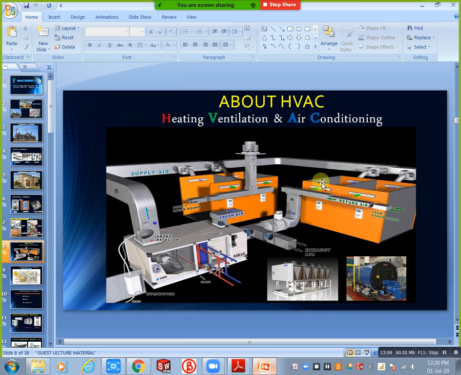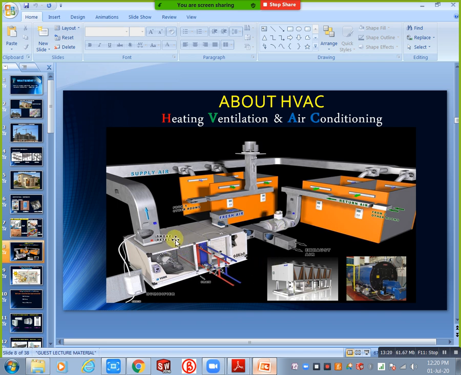But in actual conditions we need to follow some rules for HVAC designing and drafting. This is completely 3D routing, which we do not need here. Now it is clear, HVAC. Here these are all equipment, which you can easily identify.